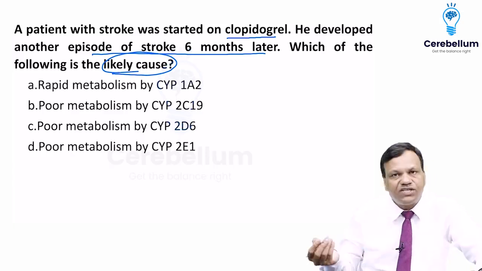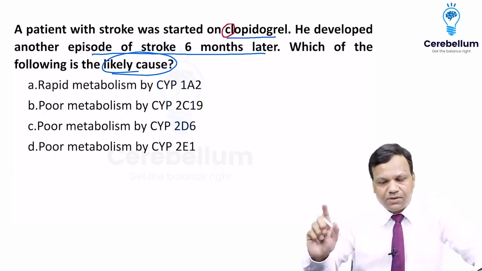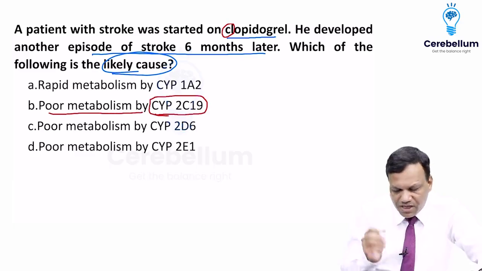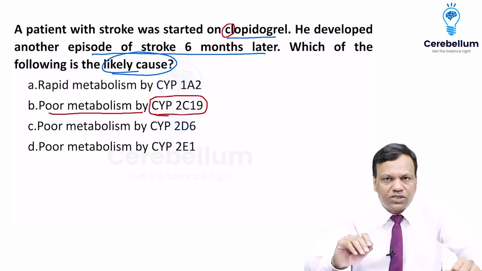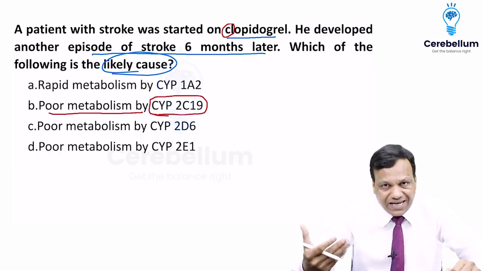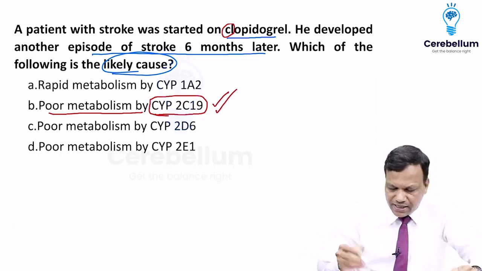Clopidogrel is metabolized by which enzyme first? So see, it is Cl. So remember, it is C1, that means C19. Clear? So it is metabolized by CYP2C19, but read the option, poor metabolism by 2C19. Yes, if there are fewer CYP2C19 enzymes, it cannot be metabolized enough, so it will not become active, so it will not be able to prevent. So that is the right answer.